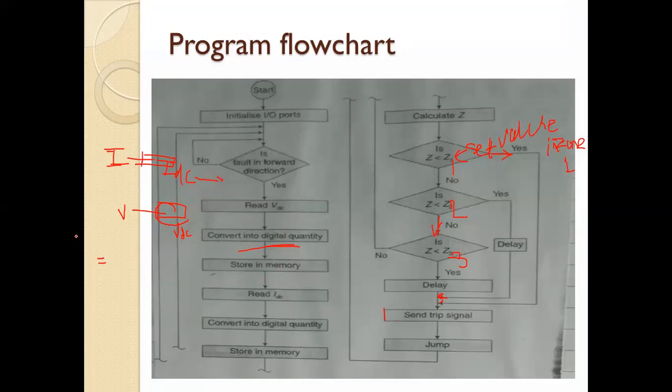Again we will read this current quantity. Then again it is converted into digital quantity. Okay, म्हणजे simply your voltage and current quantities are converted into the digital quantities and these are stored in the memory of your processor. Okay, प्रोसेसर.